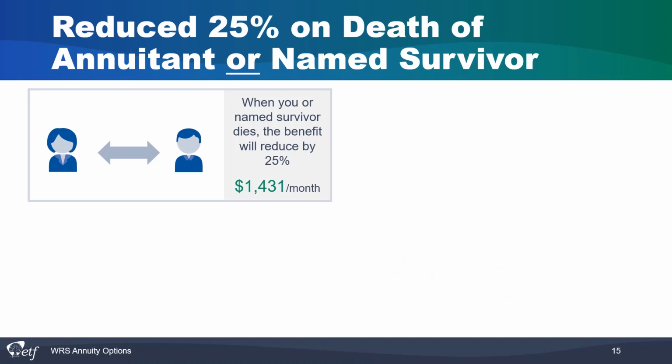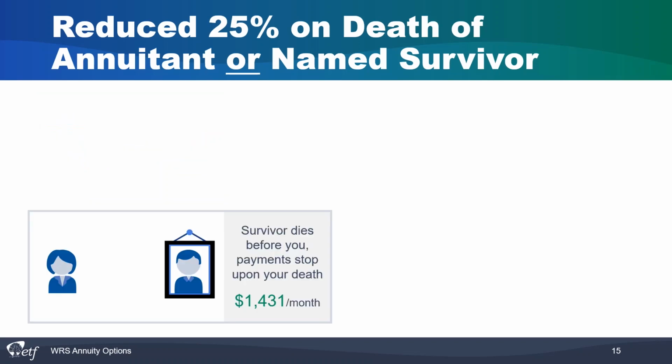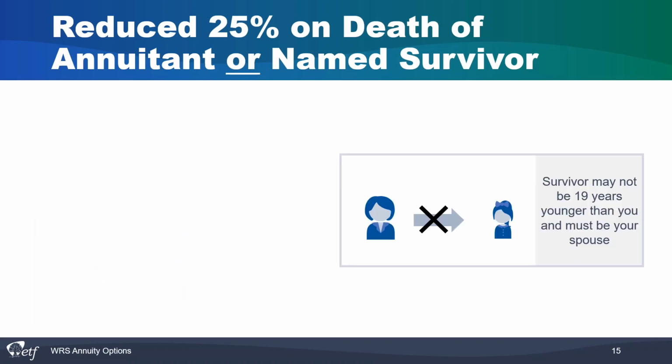Reduce 25% on death of annuitant or death of your named survivor. When you or your named survivor dies, the benefit will reduce by 25%. This means you as the member could have your payment reduced permanently. If your named survivor dies before you, all payments stop upon your death. You may not choose this option if your named survivor is more than 19 years younger than you and is not your spouse.